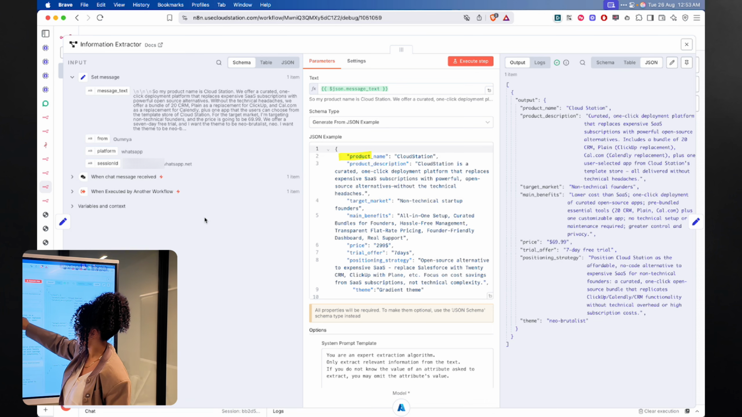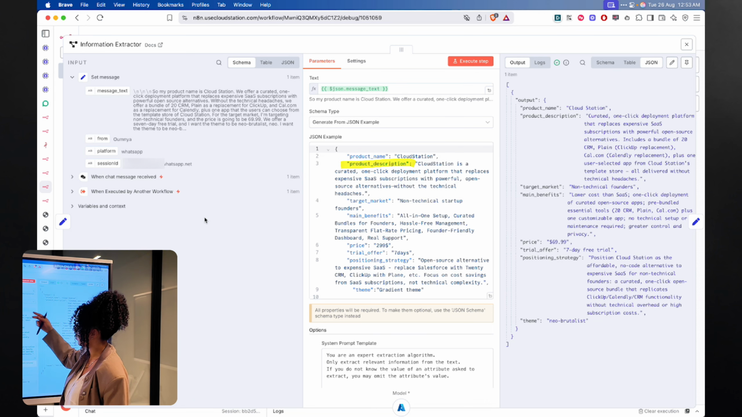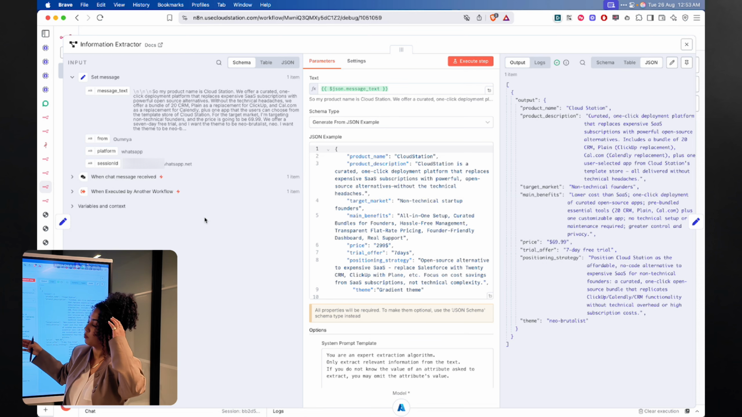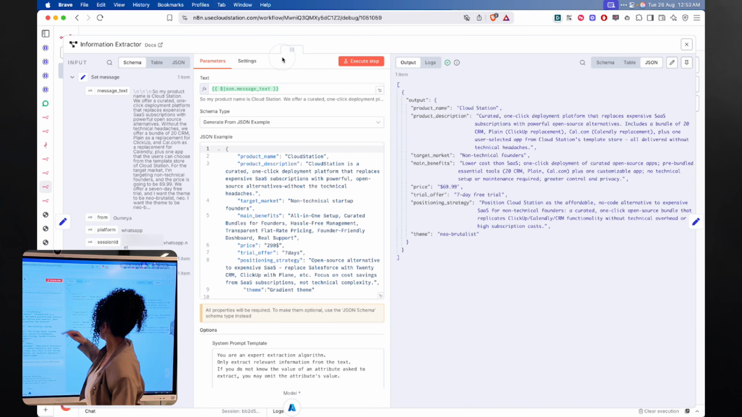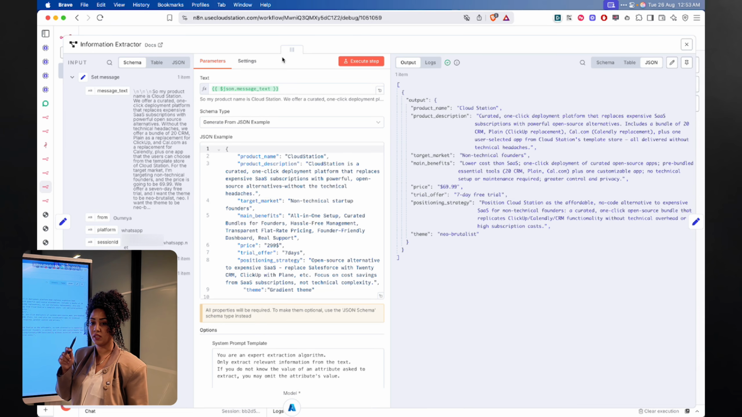So we're going to extract the product name, the product description, the target market, the main benefits, the price, the trial offer, the position strategy, and the theme. None of these are actually required, but it gives a better output if they're filled. So in our case, the message that I just sent, the product name is Cloud Station. The product description, actually retrieved, is curated one-click deployment platform that replaces expensive SaaS subscription, etc. All of this is correct.